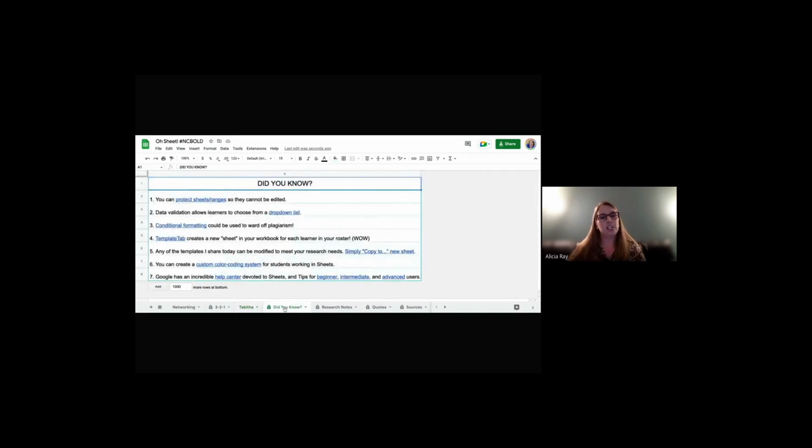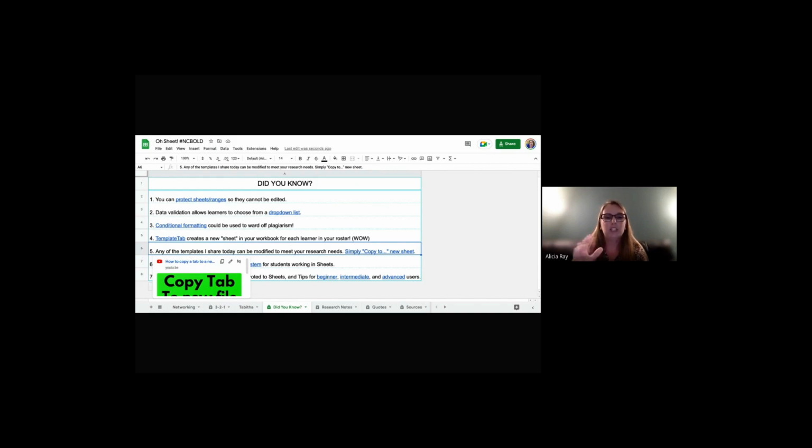Everything that I covered today is going to be listed under Did You Know? So if I say you can protect the sheet, you can create a drop down, you have template tabs and so forth, you can do all of that here. I'm not actually going to take you through specifically how to do it, but you can come back to the Did You Know tab and click on where it says drop down list, and it will give you a link to find out how to actually make that happen. So it gives you that tutorial that you may be looking for.